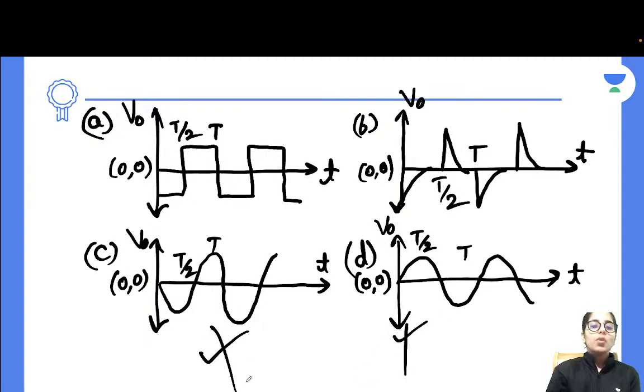Because these are for sinusoidal functions, and this is not for the square wave. Again, a square wave, when differentiated, cannot give you a square wave again, but it will give you spikes or the Dirac delta function. So after differentiating it, what is the possibility? That's what you have to select, and that's what you are going to get. Okay, I hope you are getting it clearly, guys.